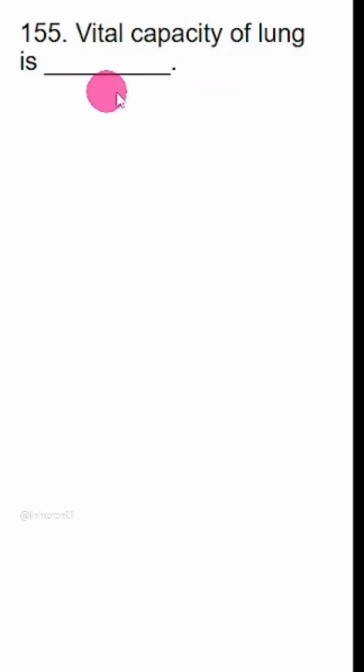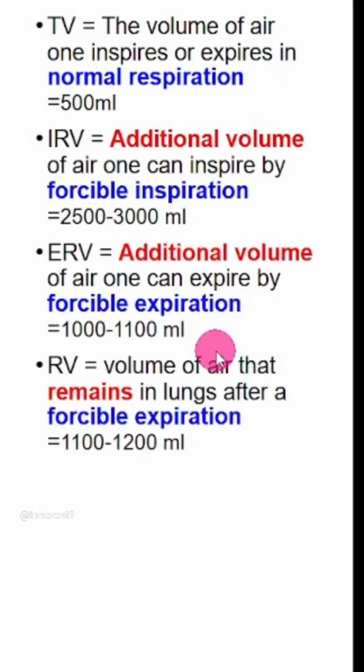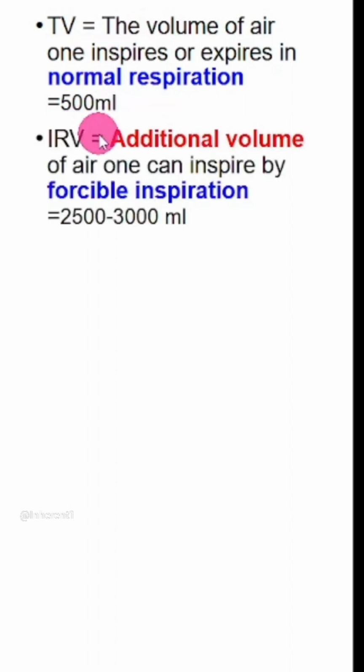Vital capacity of lung is... here is the answer. So there are total 4 different volumes and 5 different capacities. Every definition will have the type of respiration, either normal or forcible. So while learning by heart, you have to keep this point in mind and other keywords, like in this case it is additional volume. The volume of air which we breathe in and out while walking, talking, eating, sleeping, watching movies. This is normal respiration, value is 500 ml.